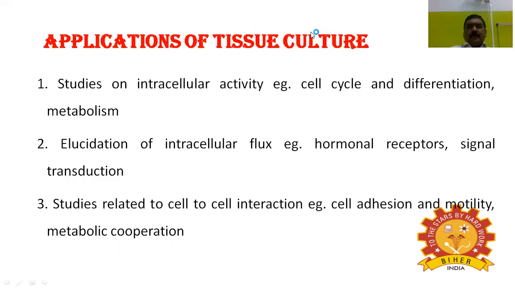Right. One by one we'll see. The studies on intracellular activity, for example, cell cycle, metabolism, etc. Second thing, the elucidation of intracellular flux, for example, the hormonal receptors, signal transduction. The third important application of animal tissue culture is the studies related to cell-to-cell interactions, for example, cell adhesion, motility, and metabolic cooperation, etc.